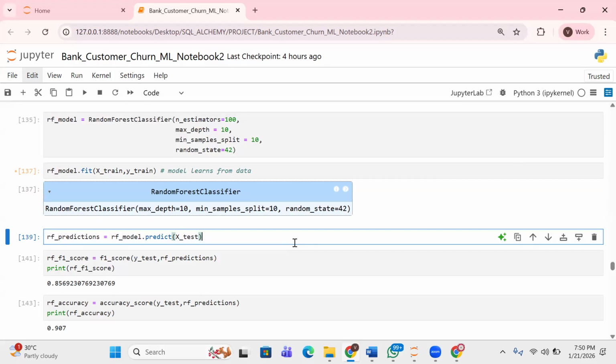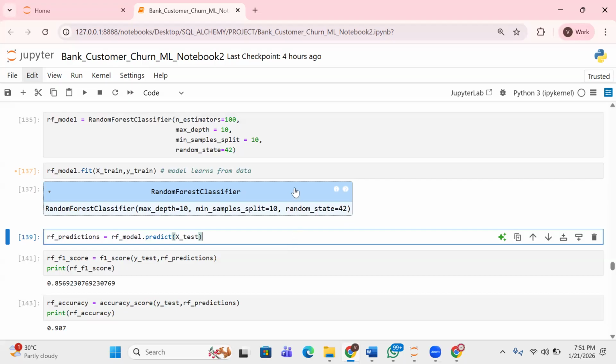So when we are comparing, that is where these different evaluation metrics come in: there's accuracy, there's precision, there's recall, there's F1 score. I already explained these evaluation metrics in the last class. But we are using the F1 score because the data is imbalanced. So the best evaluation metric to use is the F1 score, because the data is imbalanced, right?